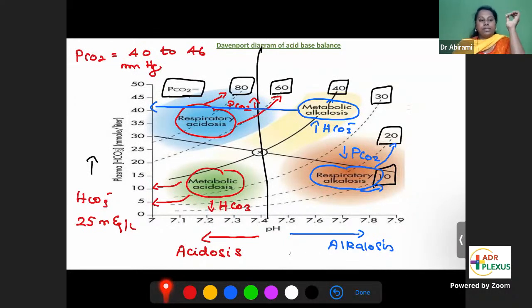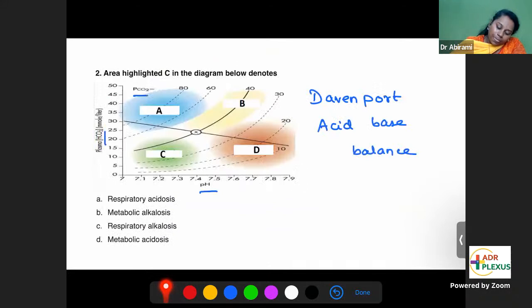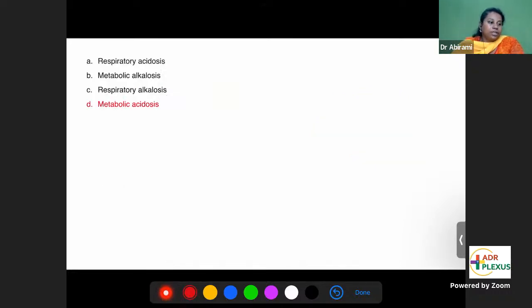Whenever you have a question on this diagram, you should be able to correlate the pH first, then find out respiratory or metabolic, and accordingly you can place it with bicarbonate and CO2 levels. Now look into this question. The area highlighted C. So what is C? Green portion of the curve. So look, what is C?